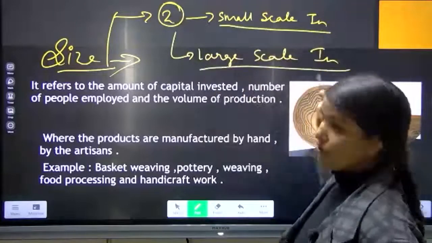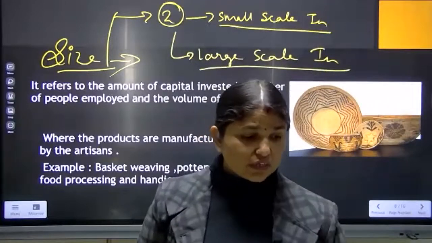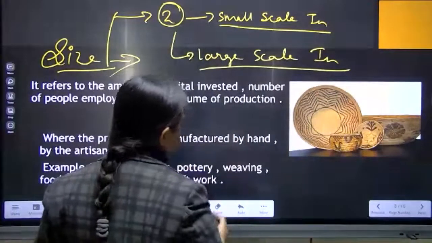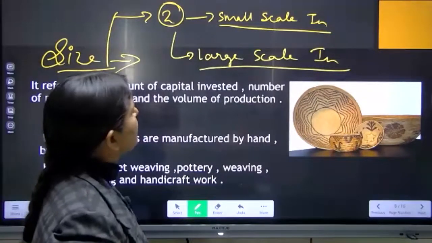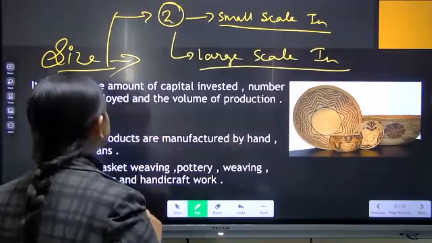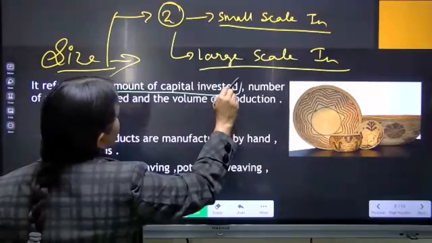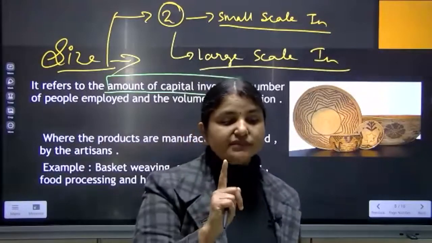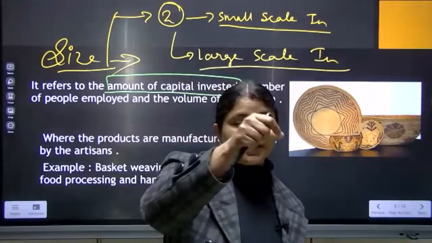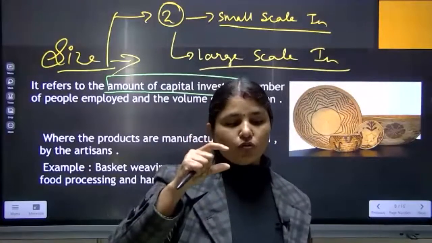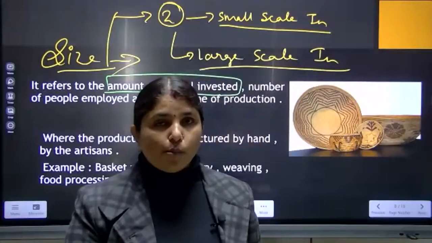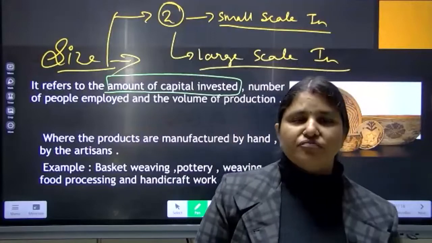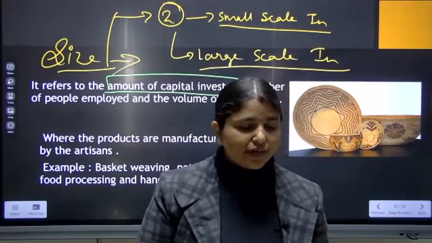Now, as in raw material base, here also we have to make a difference. All of you look at the board. I will show you the difference over here. Just see, first of all, a small scale industry. In a small scale industry, the amount of capital, capital means money, which they invest will be low. Like suppose to make any business or to establish a workshop, you have to invest 15 to 20,000 rupees or 20 to 30,000 rupees.